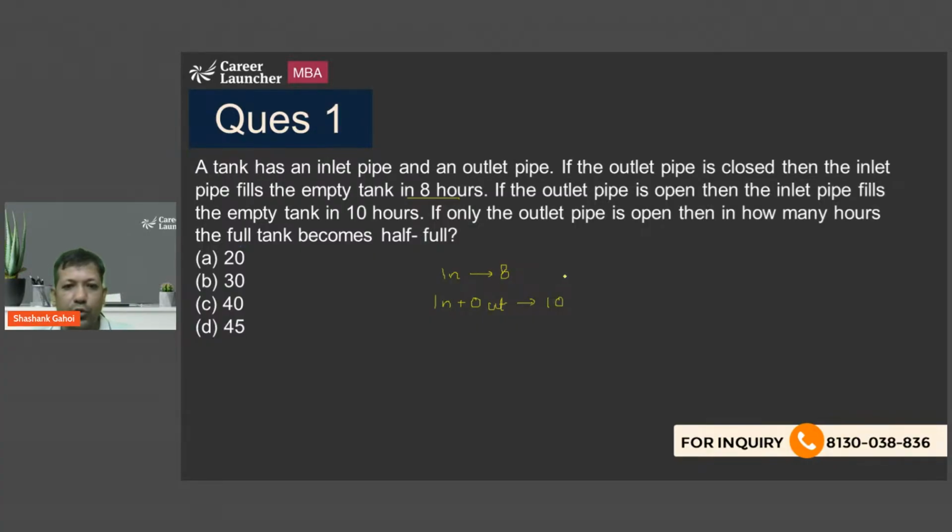Now what is the approach? So what I'm going to do, I am going to assume that the total capacity of the tank, let's say capacity of the tank is C. C is LCM of 8 and 10. So I am going to assume that total capacity of tank is 40. Now inlet fills 40 in 8 hours. It means every hour inlet is filling 5. So efficiency of inlet pipe is 5. Now inlet and outlet together, they are filling 40 in 10 hours. So both of them together.